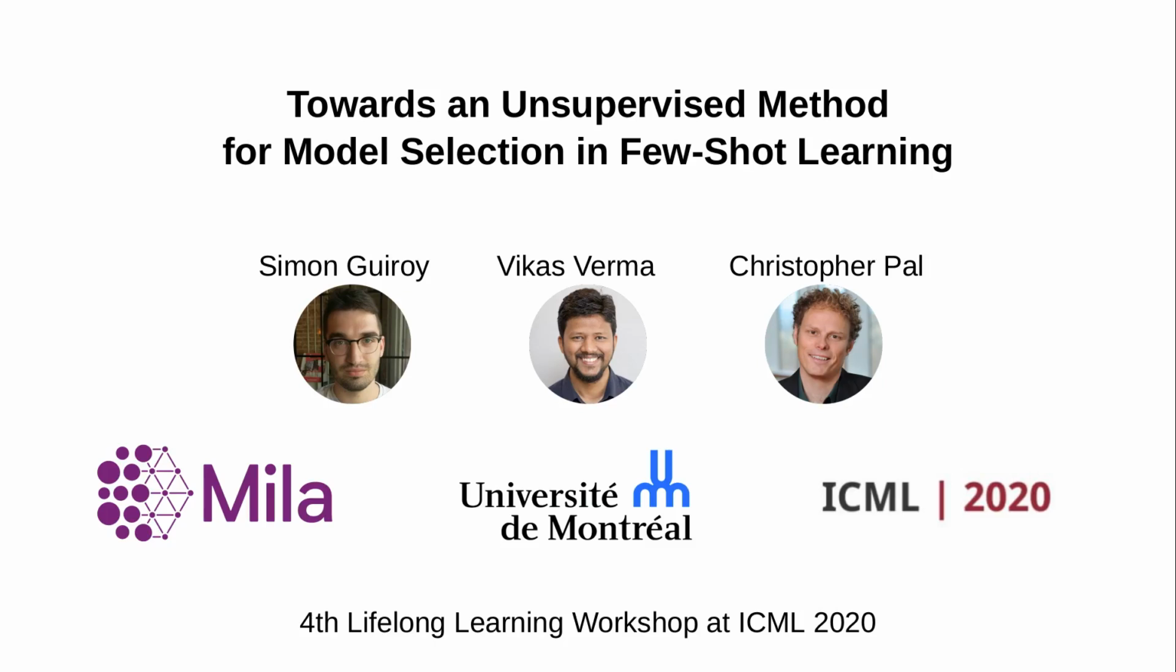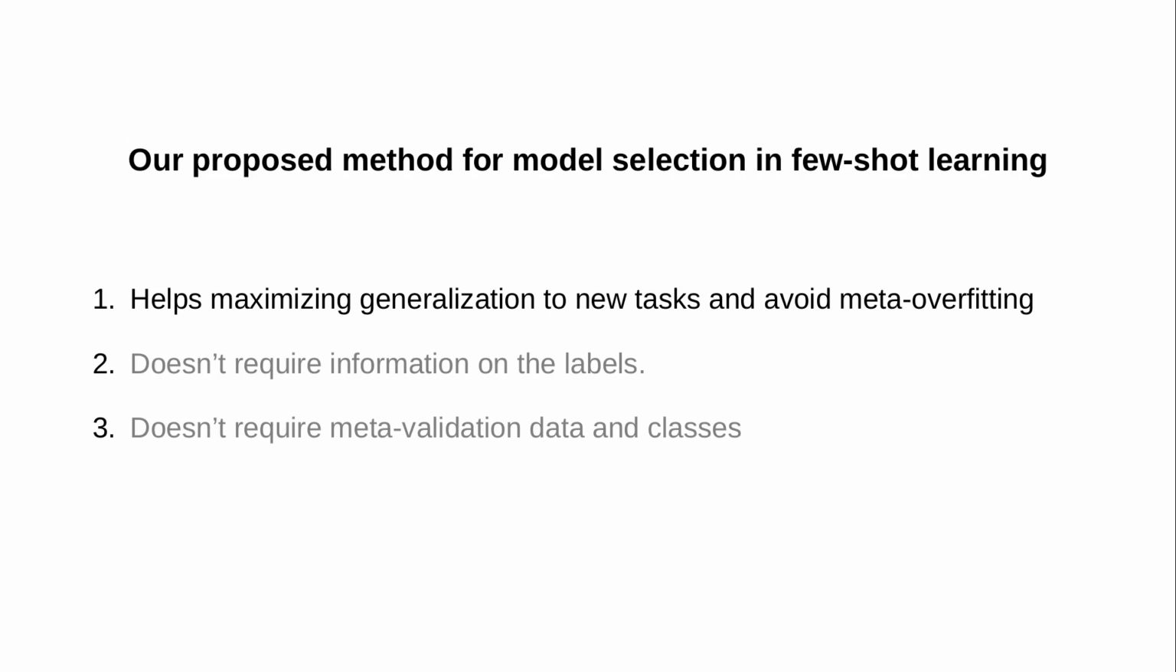In this video, I will illustrate the results of our paper, Towards an Unsupervised Method for Model Selection in Few-shot Learning. It is presented at the Lifelong Learning Workshop of ICML 2020. In this work, we propose a novel method for model selection in few-shot learning. That is, choosing when to stop meta-training before fine-tuning to a new task in order to maximize the generalization performance to that task, avoiding meta-overfitting, which results in a suboptimal solution.